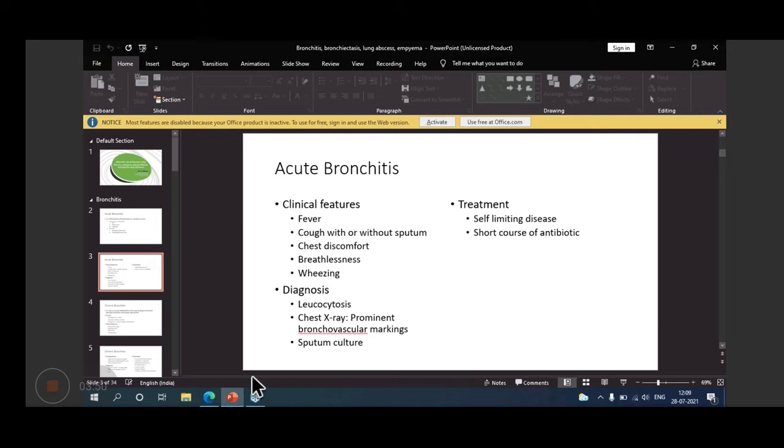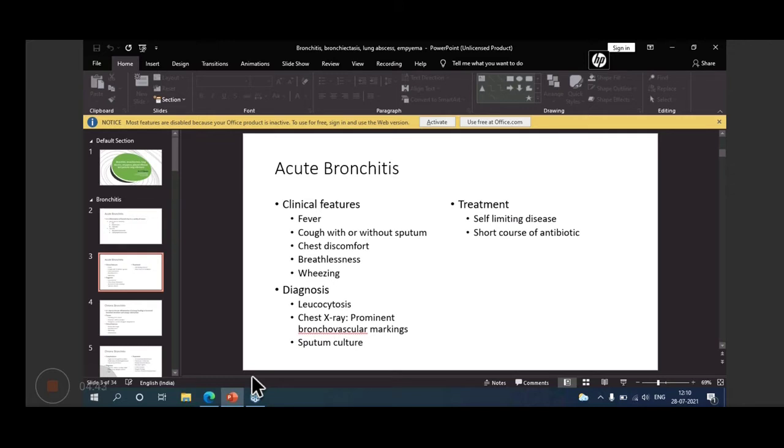In bronchitis, for diagnosis, leukocytosis may be there if infection is there, or you can do the TLC, total leukocyte count. And on chest X-ray, you will find prominent bronchovascular markings in bronchitis. And sputum culture, this is the microbiology part.